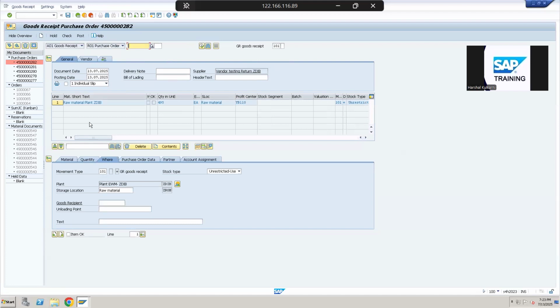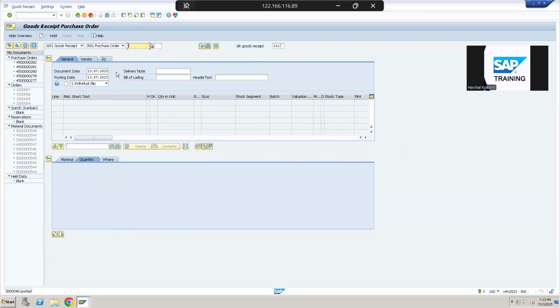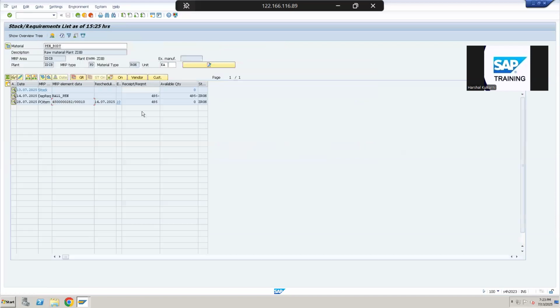Now the system has recognized what that item is, and it is proposing the quantity which is in the purchase order. Our person will physically ensure that the correct quantity is received, and then he will check and post into the system. After that, I will not do this step here, but he will enter the vendor invoice into the system so that SAP will create a liability to make a payment to that vendor.